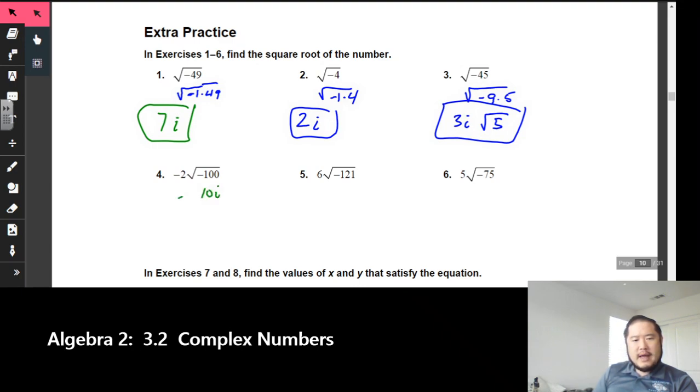Now don't forget, we have this -2 on the outside, so make sure we multiply with what's on the outside. Remember, if you are able to simplify and take a number out of the radical, then you have to multiply it by whatever's on the outside. So this ends up becoming -20i.